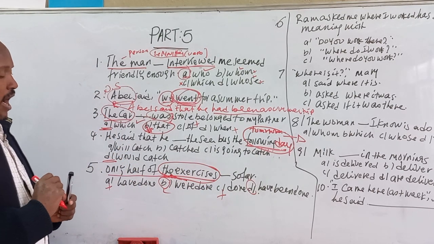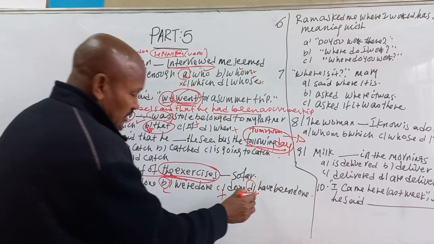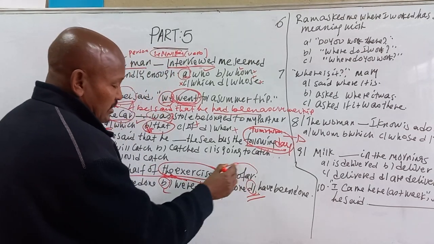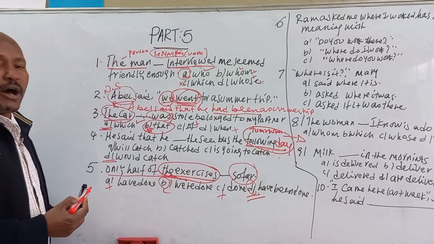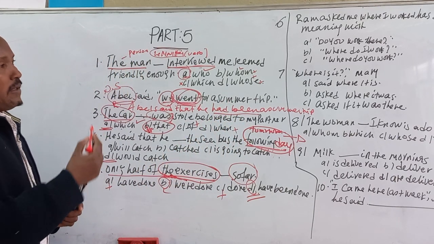Here, only half of the exercises have been done. So the answer is what? Have been done so far, because this shows the present perfect. All right? So I can simply answer in this way.